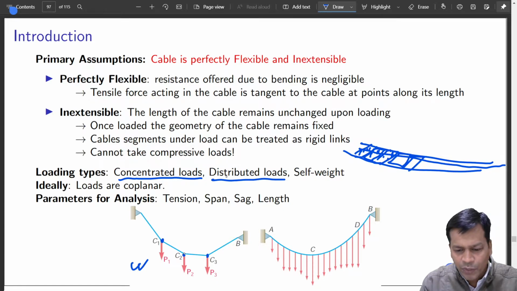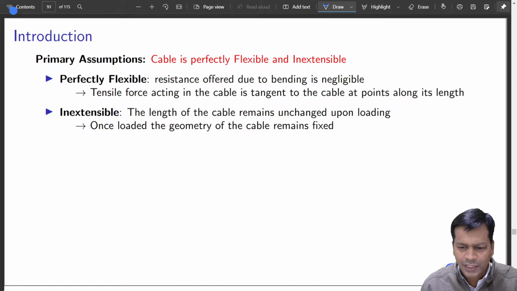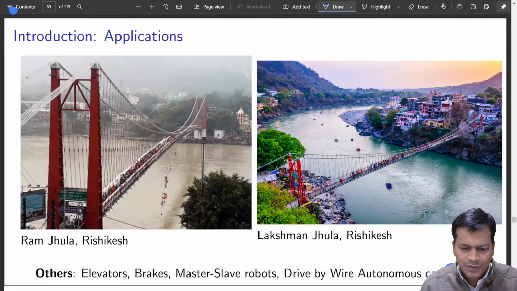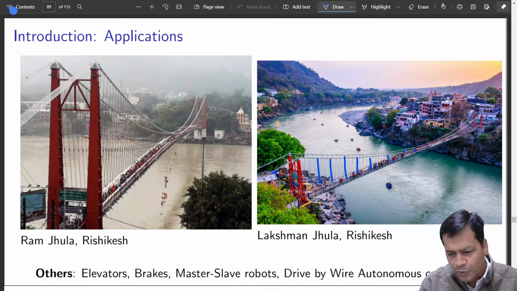So that is a uniformly distributed load, or the load can be a varying one also. It depends how it is, because you see there is an upper rope and there was a lower one also. Let us go back to that slide once again. This one. So you see this upper rope, these are the supports to the lower rope on which the planks are fitted.